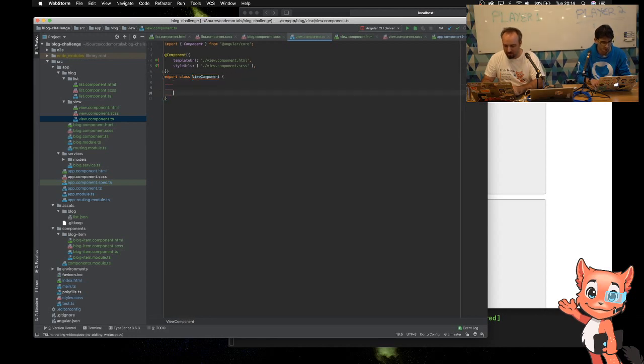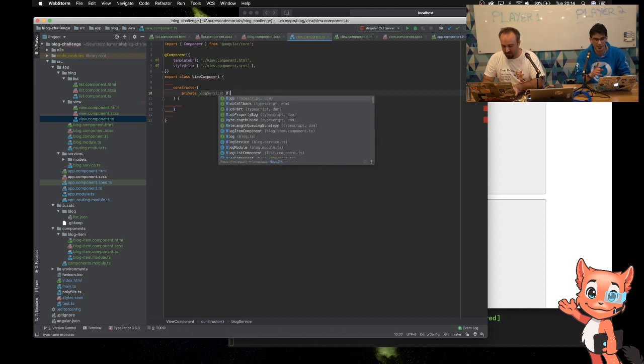View. Okay, here we go, we're almost there. Export class View component. And in the view, we're going to need to grab an item out. So I'll disable that button. Constructor. Oh, I haven't got IDs. Oops, I haven't got IDs. Oh, I know, I've got it. We're going to do it.